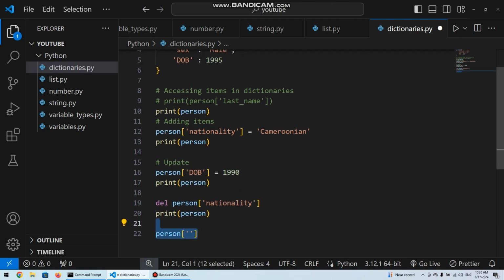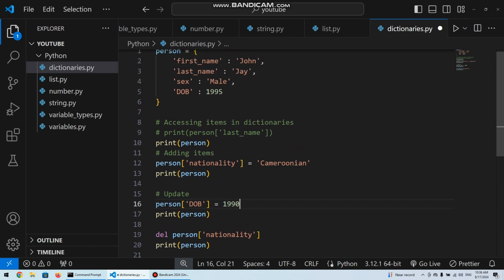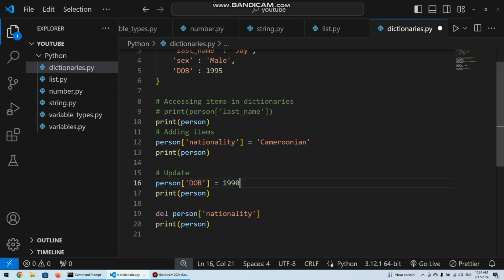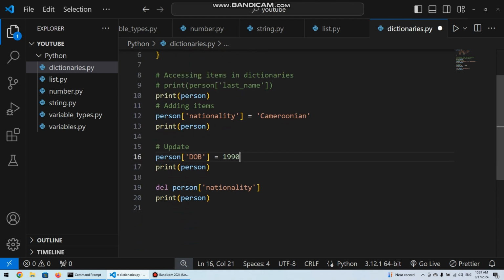And the next thing we are going to look at with dictionaries are some of the rules we need to respect when using dictionaries. Some of the rules we need to respect when using dictionaries are like the key.